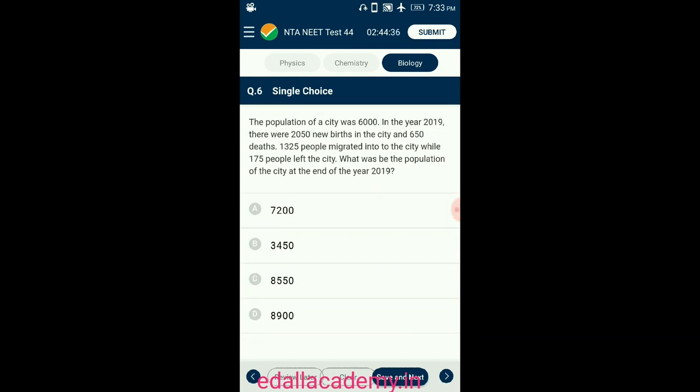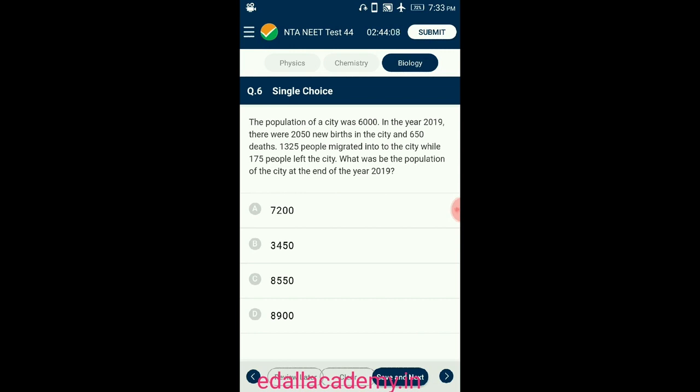Question number 6. The population of a city was 6,000 in the year 2019. There were 2050 new births in the city and 650 deaths. 1,325 people migrated into the city while 175 people left the city. What would be the population of the city at the end of the year 2019?